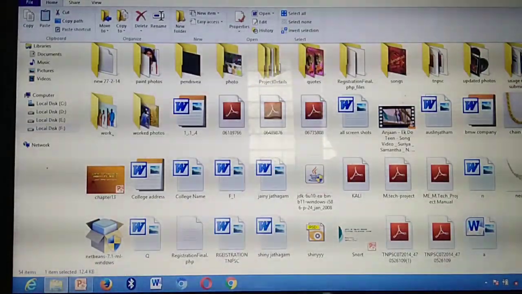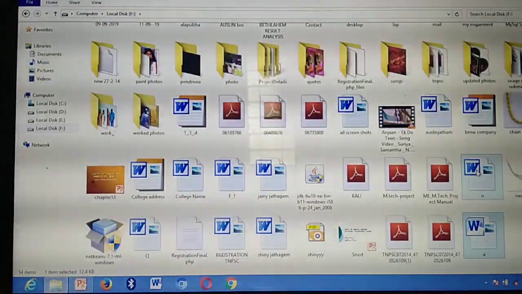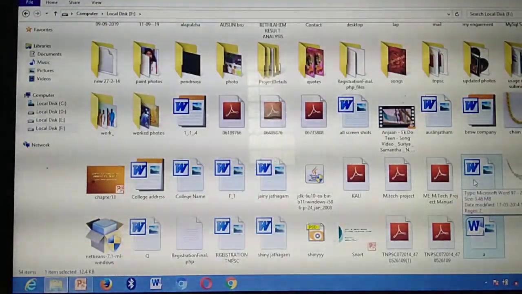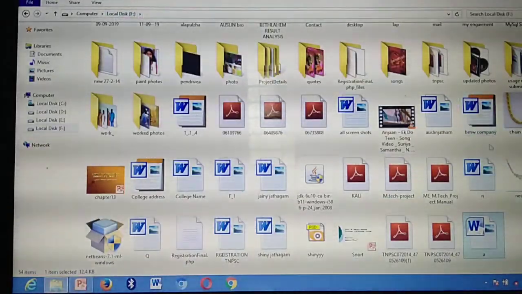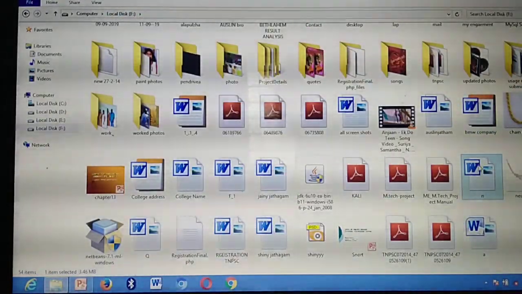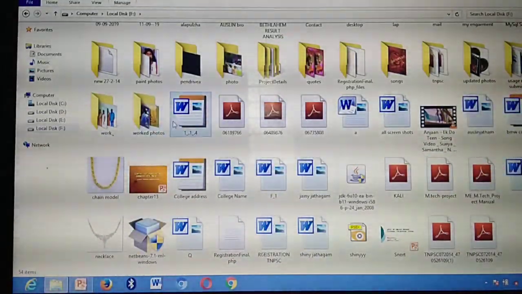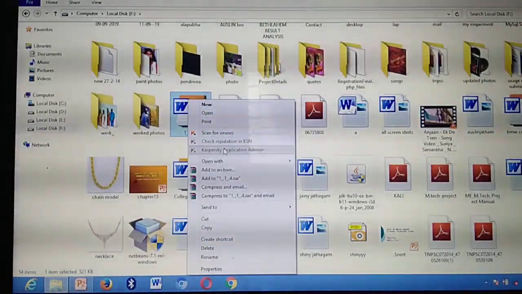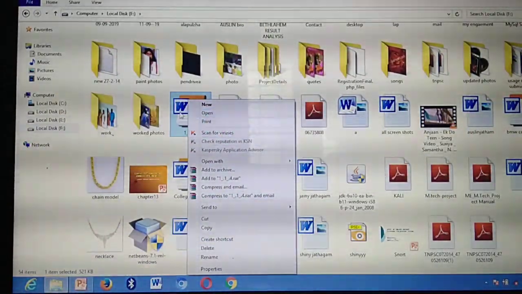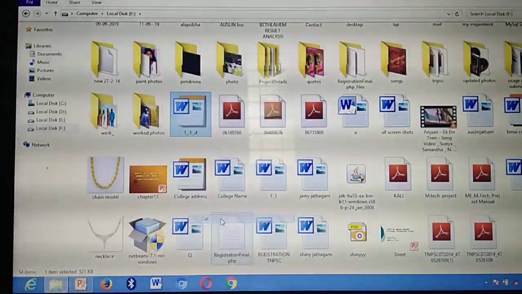What's the second method? Listen. I am going to cut the file from here and paste it again to where? E drive. This is the F drive. So what's the second method you have studied? Right click. So if you right click, listen. Right click, a lot of options. This is called what? Menus. This is a pop-up menu. So I am selecting the file and right clicking. In the right click, which option do I need to select? Cut. Okay.